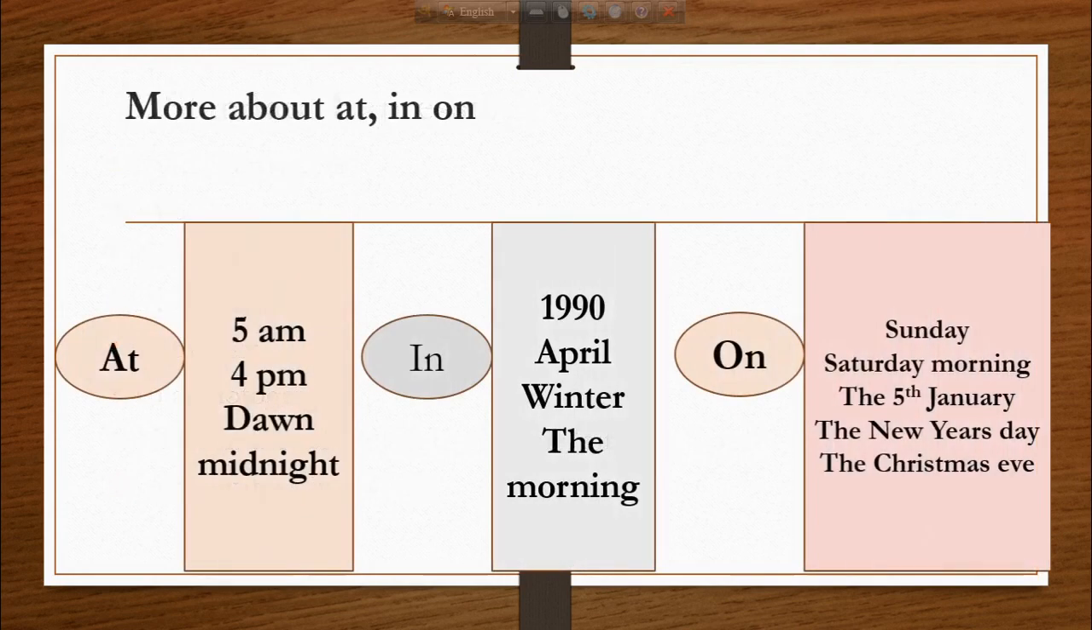So there are some more uses of at, in, and on. So we say at 5 p.m., at 4 p.m., at dawn, at midnight, and so on. In is used like this: in 1990, in April, in winter, and in the morning. On is used like this: on Sunday, on Saturday morning, on the 5th January, on New Year's Day, or on Christmas Eve.